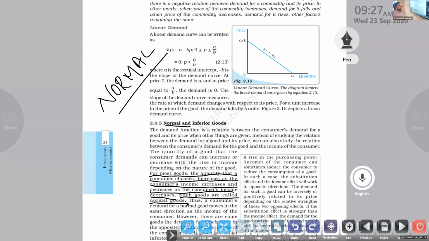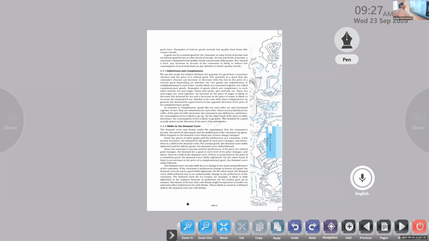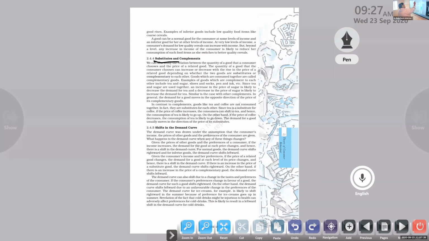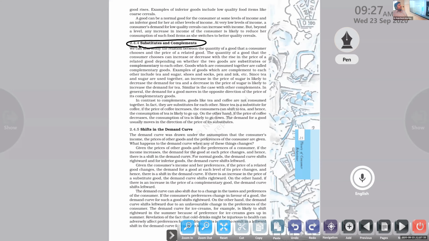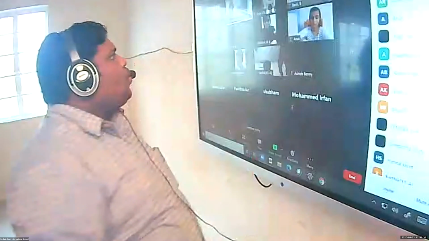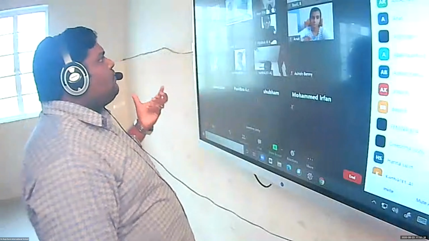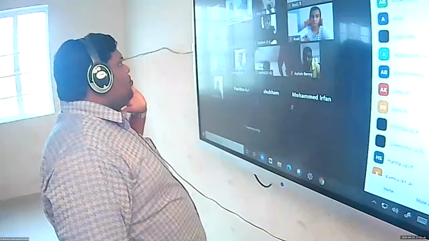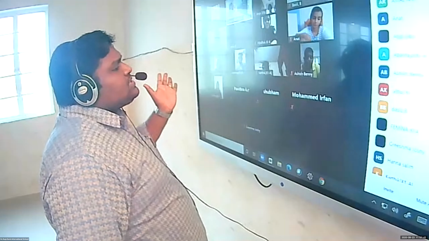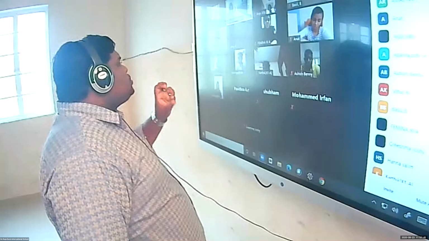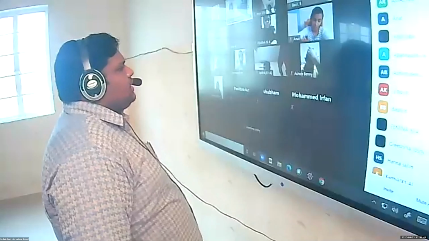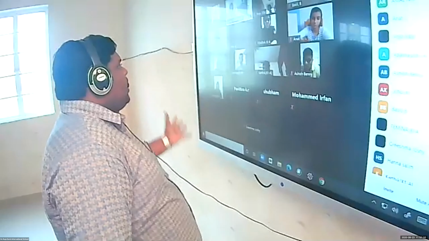Substitute goods. What is that? What do you mean by substitutes? You can see here, substitutes and complements, 2.4.4. Just for understanding, first of all, we want to discuss what we mean by substitutes. We already know that instead of one particular product, we are able to use some other product which has almost all the same quality of the first product.